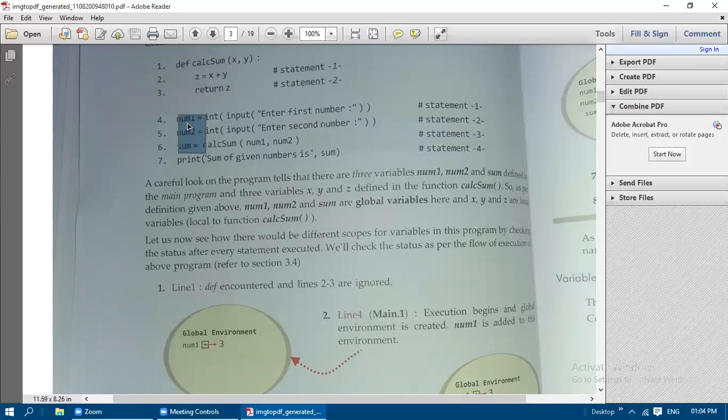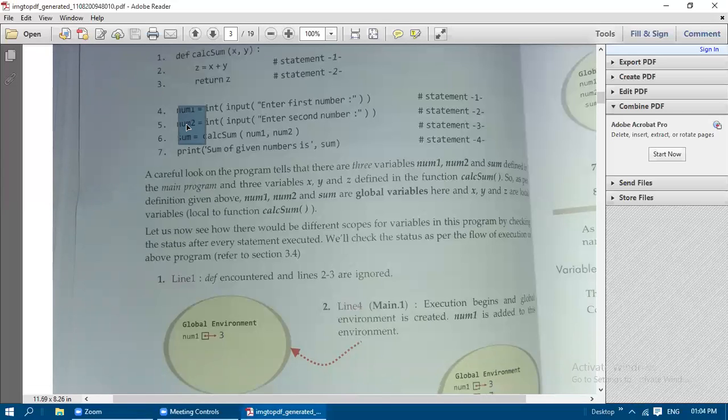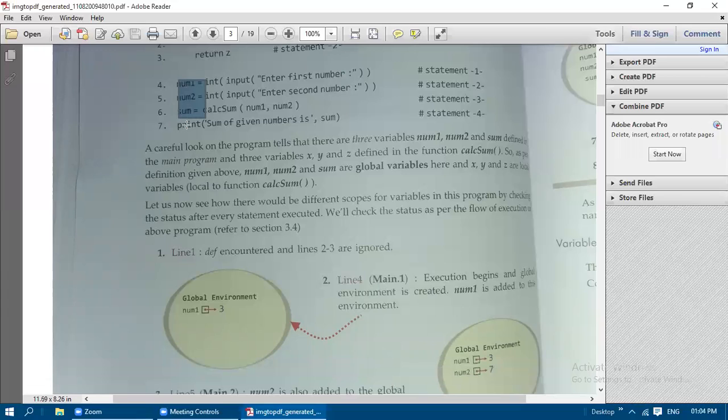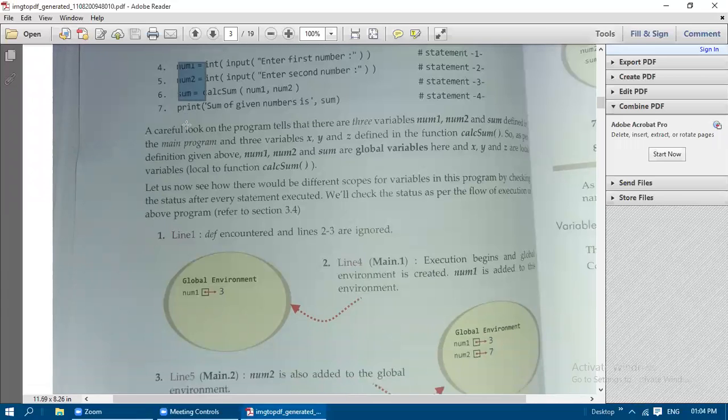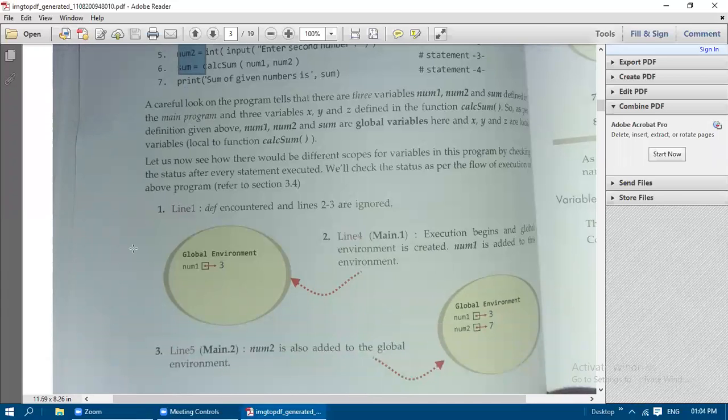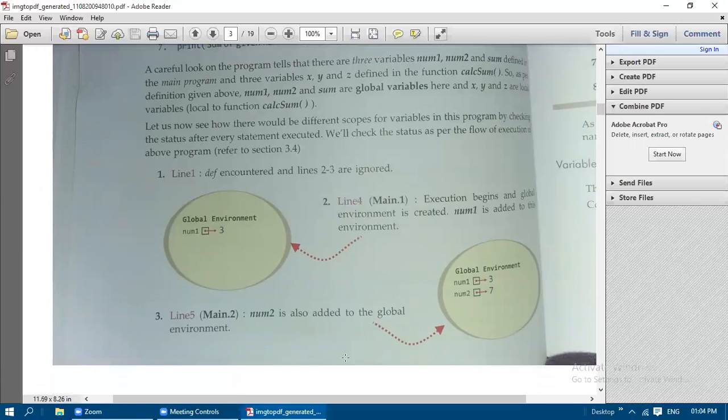So that variable is built now. Building means that after we assign the value, that variable gets built. Now in the 5th line, num2 is getting built, that is the main program's second statement. Num2 is also added to the global environment.